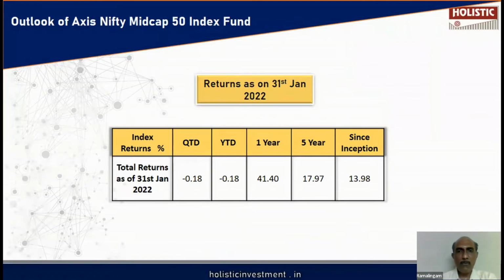And what is the kind of return this fund has delivered in the long run? In the last 1 year, 41% return has been delivered. Last 5 years, CAGR return is 17.97%. Since inception, this particular index has delivered 13.98% return. This is the past performance, but the past performance is not indicative of future performance, right?